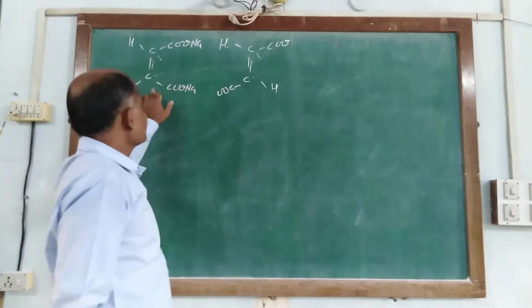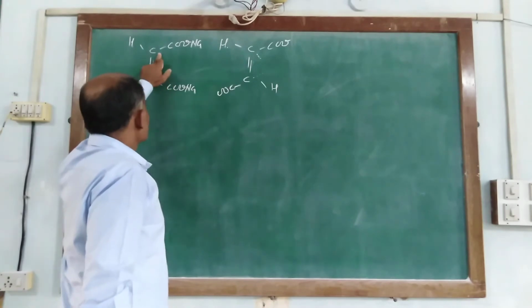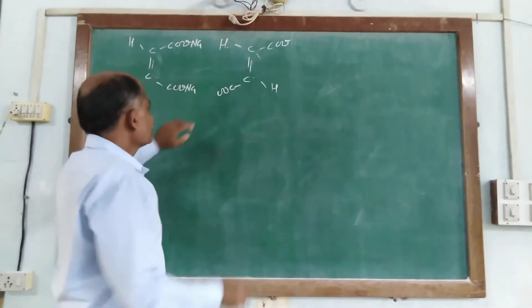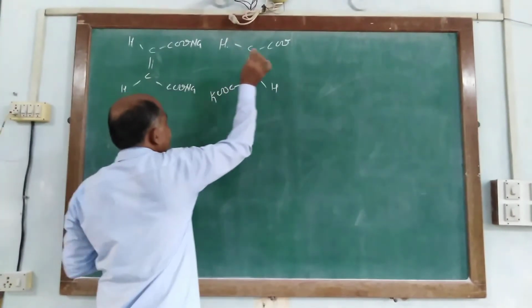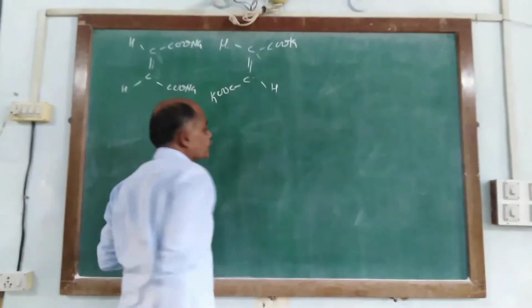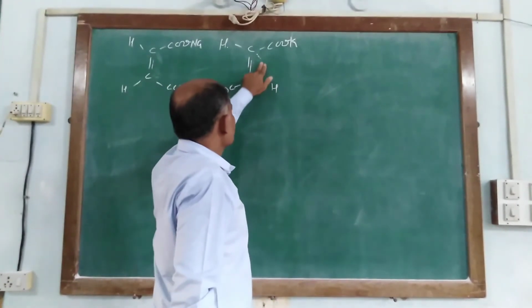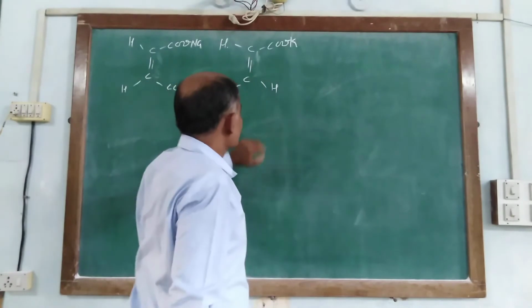So it may be disodium salt of maleic acid, or it is substituted by K, potassium. So it is dipotassium salt of fumaric acid.